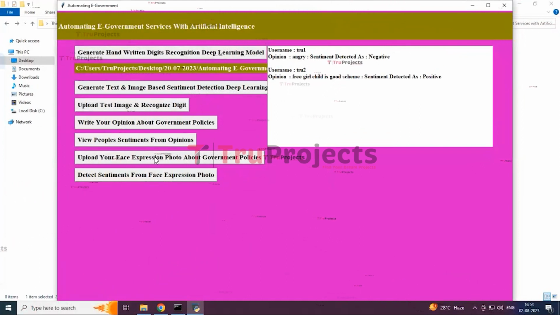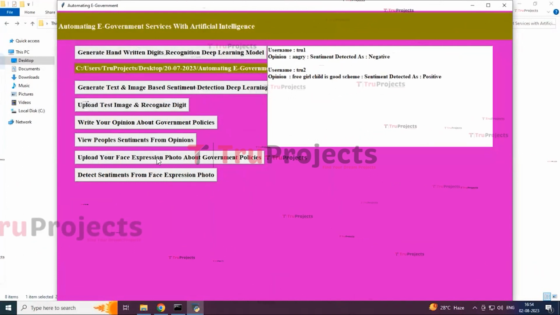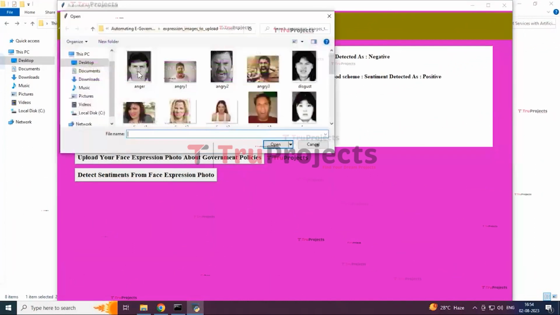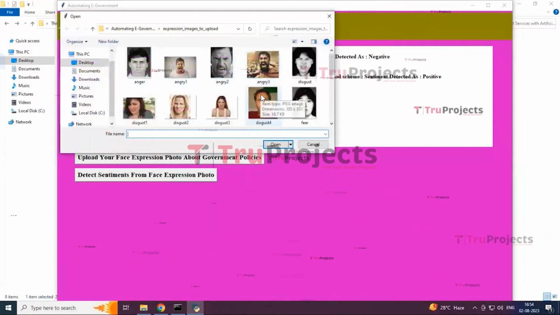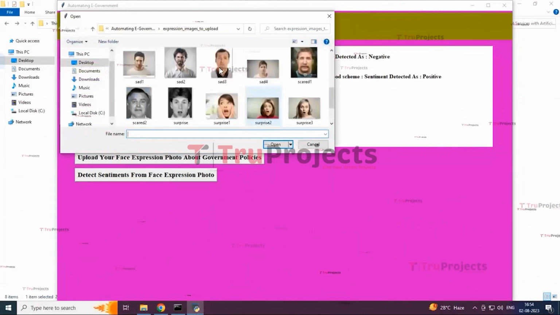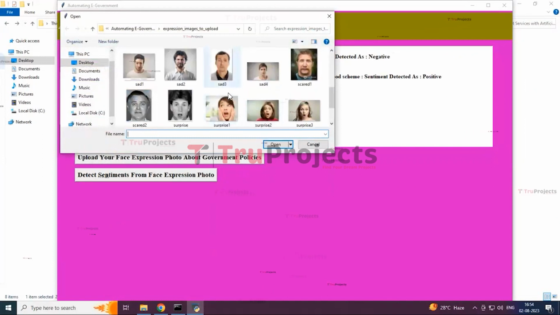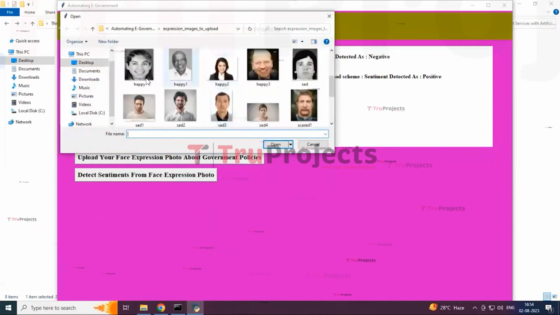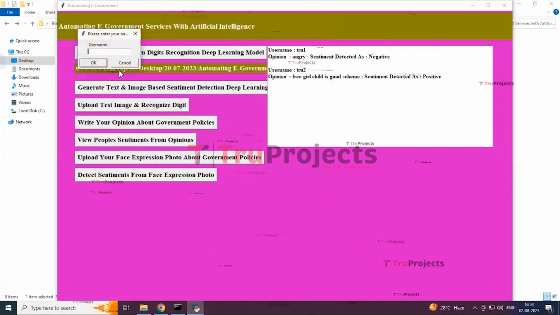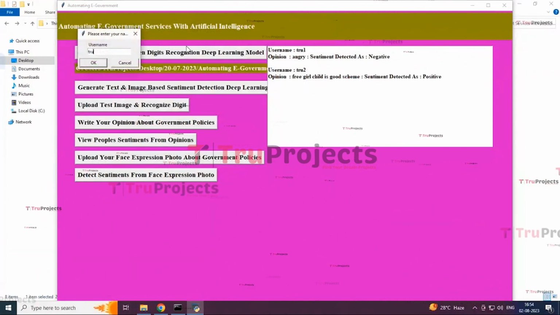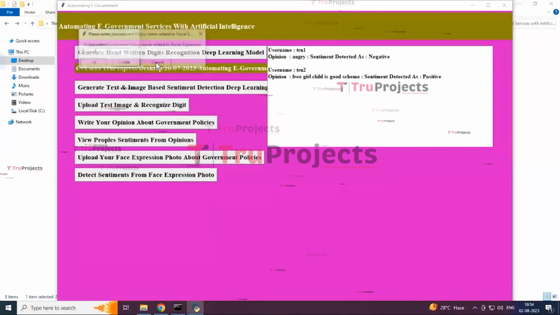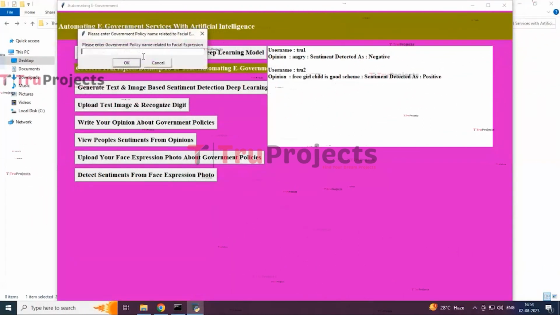And now upload your expression, upload your face expression photo about government policies. By clicking this you can see a number of facial expressions. So I am going to select happy and OK. Now you are going to write the username. So I am going to enter the username, OK, and write what type of expression related to the government policies you are going to give.